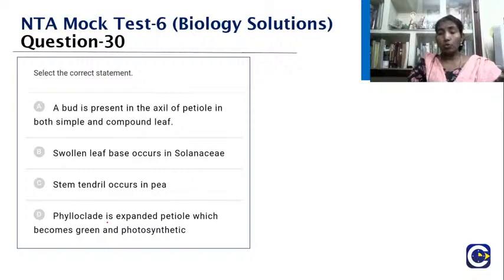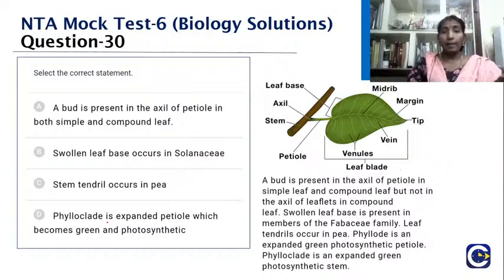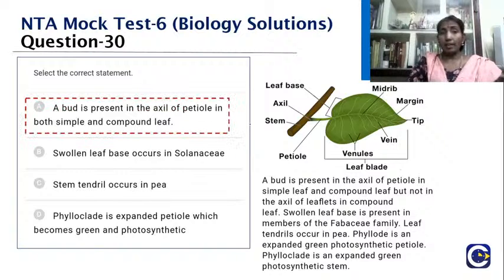Yes, students, please do post your answers. Yes, the answer here is, when you see the bud, you know that the bud is going to be present in the axil of the petiole in both simple and compound leaf. So the answer is this. This is the right statement.